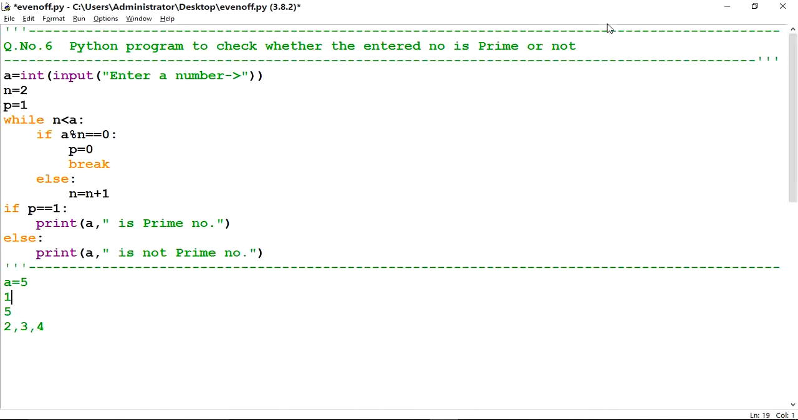And between numbers, what are the between numbers? After 1, they are 2, 3, 4. I will take the middle numbers, the between numbers, for checking in this concept.